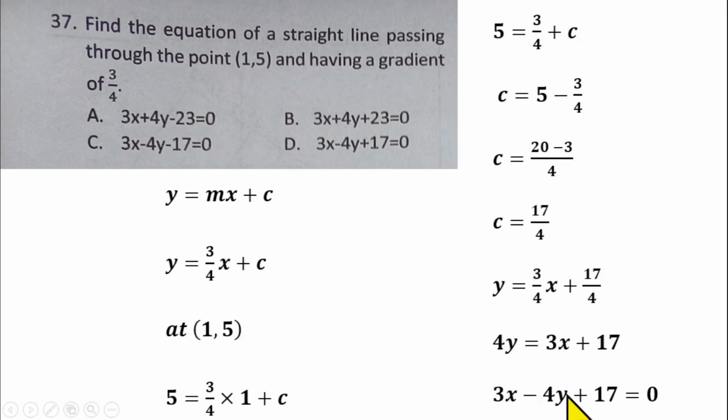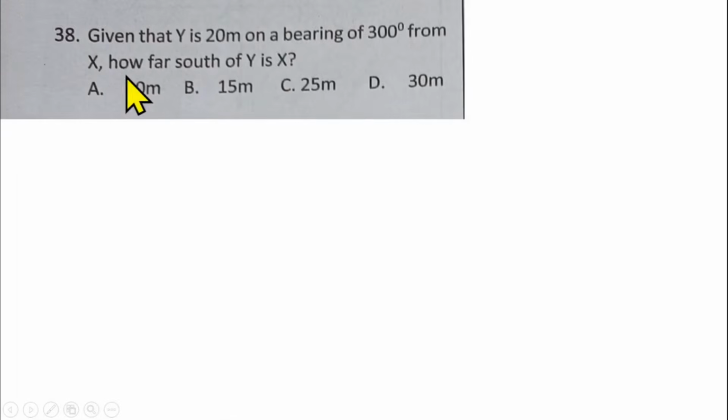So you have 3x minus 4y plus 17 equals 0. And that will make option D the right answer for question number 37. Question number 38 is also from bearing.